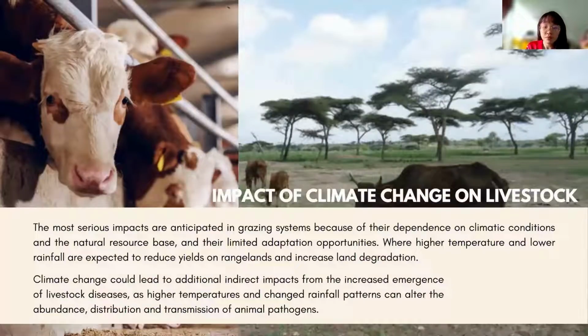There are a few impacts of climate change on livestock. The most serious impact is on the grazing system, because climate change, such as high temperatures and lower rainfall, will reduce yields and degrade the land. Climate change may also speed up the spread of livestock diseases. Higher temperatures and changes in rainfall patterns can alter the abundance, distribution, and transmission of animal pathogens.